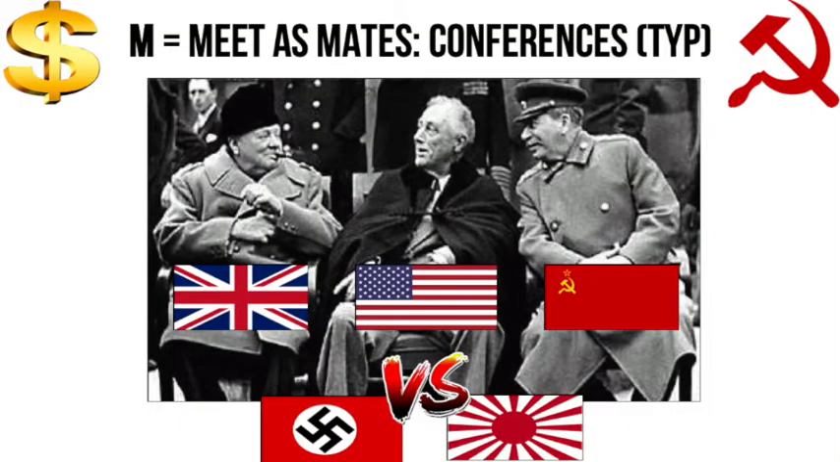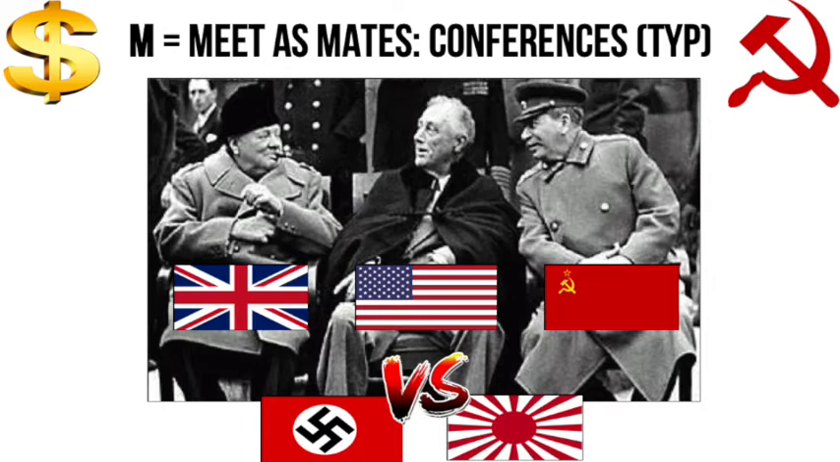They meet as mates. They meet at the conferences Tehran, Yalta, and Potsdam. Check out my other video to help you remember the details of those conferences, but Tehran, Yalta, Potsdam spells tip. The conferences are a tipping point in relations because they start out as mates or allies fighting against the Nazis and the Japanese in World War II.